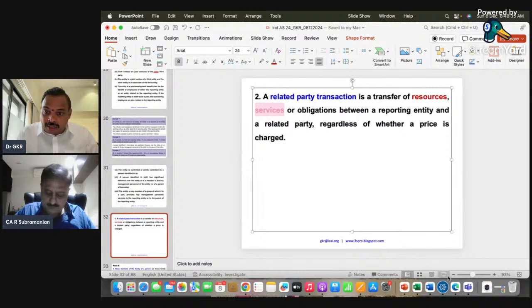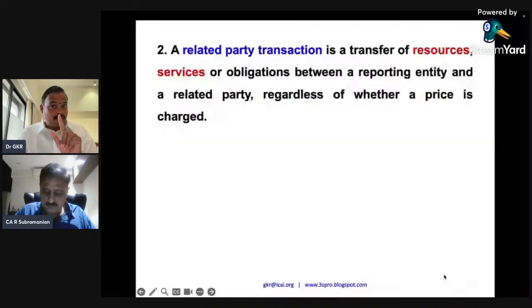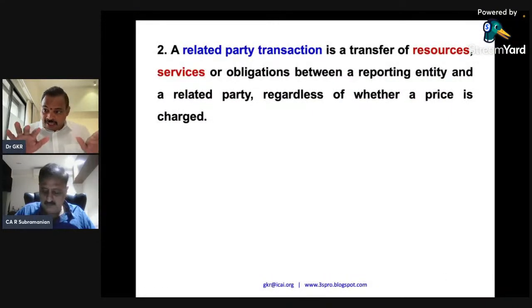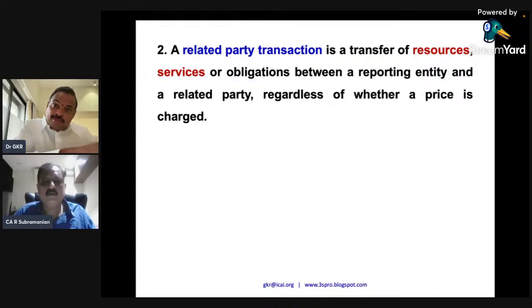Now, here, on transfer of services, I want to make one very, very important observation. For example, a subsidiary is a new company. They may need some help. What kind of help may they need? Some resources in the form of services. So I will send a few employees from the holding company to go and work there, but their salary will be paid by the holding company. Services will be done at the subsidiary company.